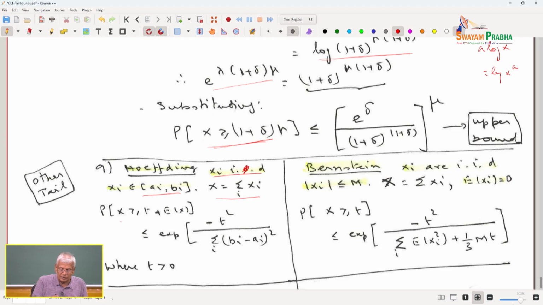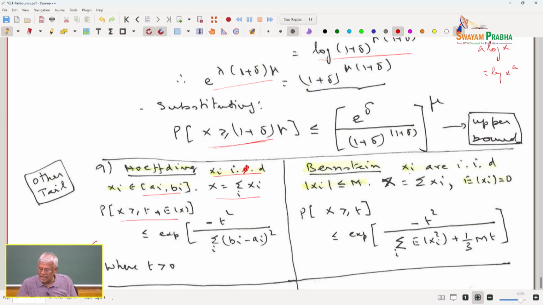So, in this case, the tail probability that x is greater than t plus E of x is less than or equal to exponential minus t square by summation bi minus ai whole square. We have already proved this earlier in concentration of measures using Hoeffding inequality. So, what does this tell you? If you have a normal random variable, how the tail behaves. If you have a binary random variable, how the tail behaves. If you have a bounded random variable, how the tail of the sum behaves. So, that is what the idea is. Everything is relating to bounding the tail probability under various situations.